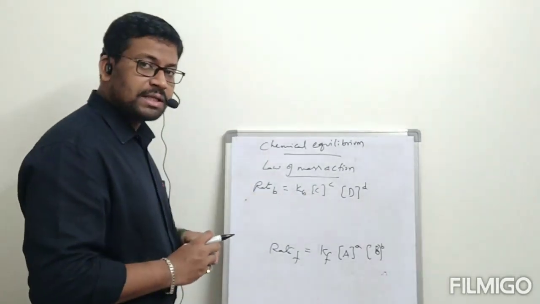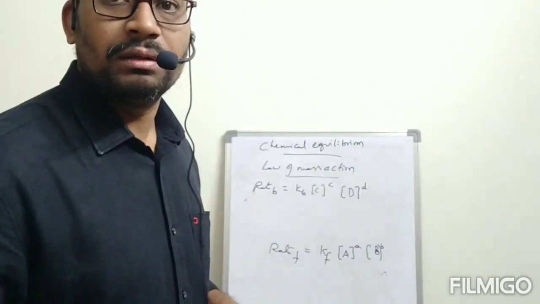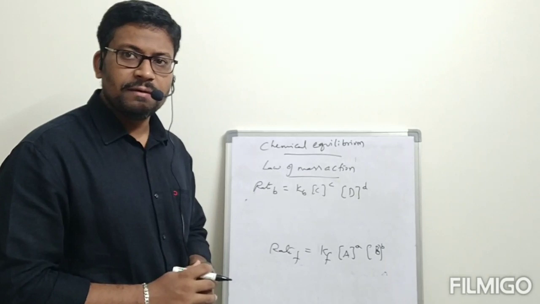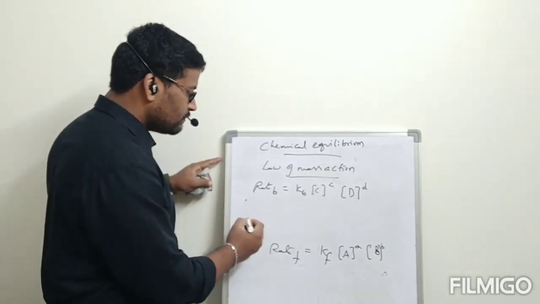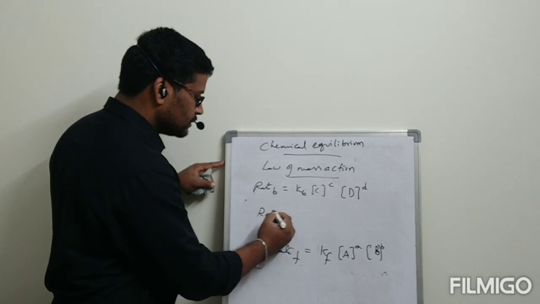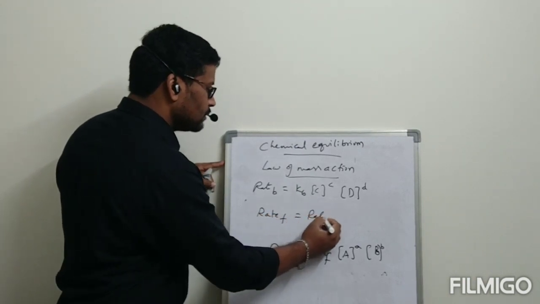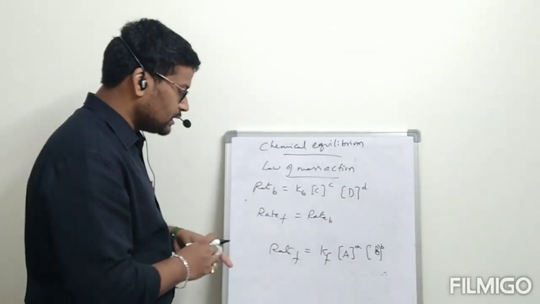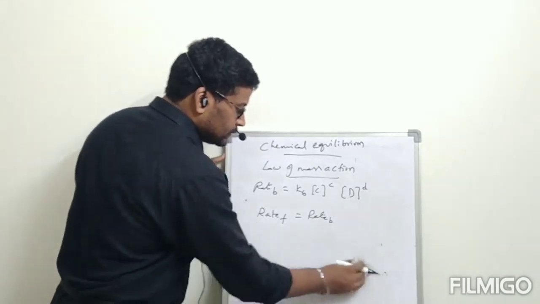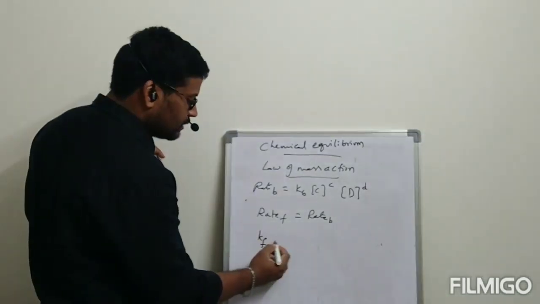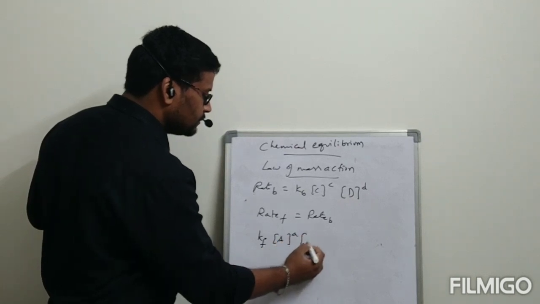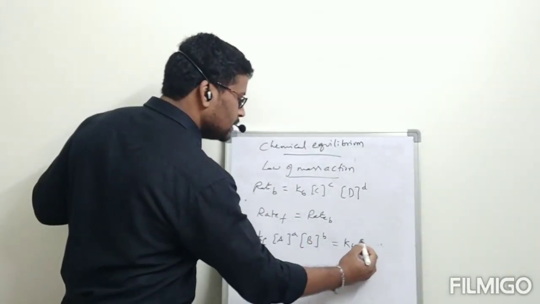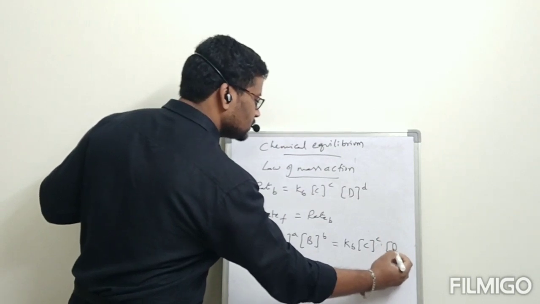Now what is the condition for equilibrium reaction? At equilibrium, rate of forward reaction equal to rate of backward reaction. What is the rate of forward reaction? I am going to write here: Kf into concentration of A power a into concentration of B power b is equal to Kb into concentration of C power c into concentration of D power d.